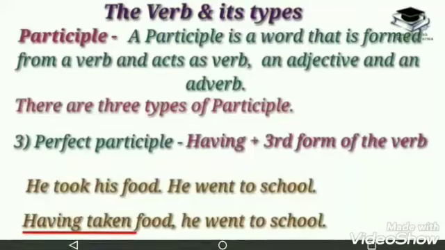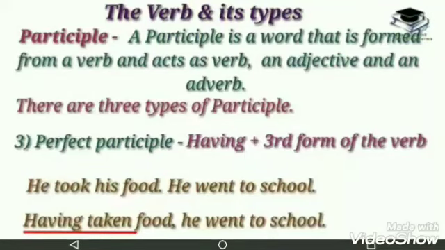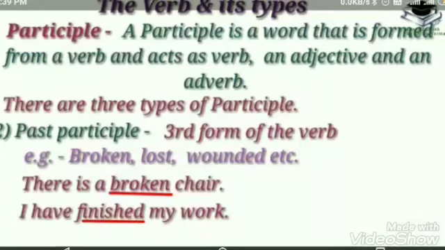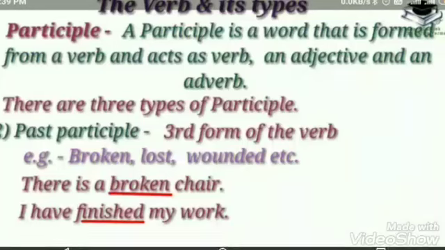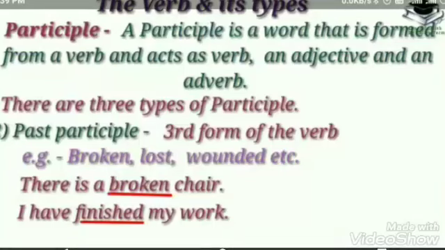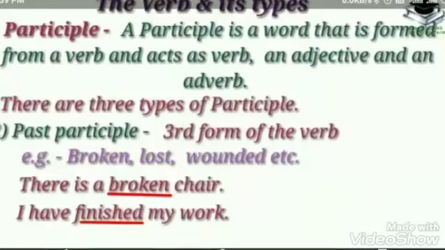So all these three forms, break, broke, broken, are called V1, V2 and V3. Similarly, finish: the present form is finish, the past form is finished, and the third form is finished. Such -ed verbs are called regular verbs. So this is called past participle.